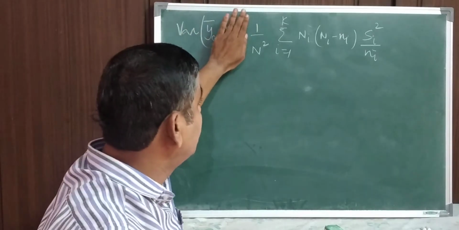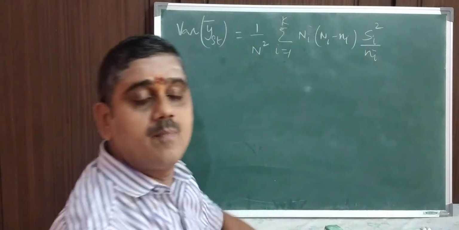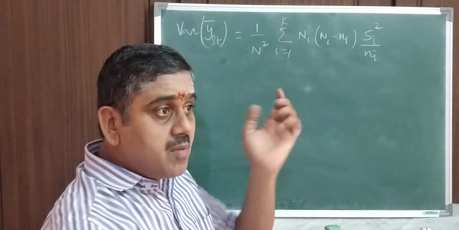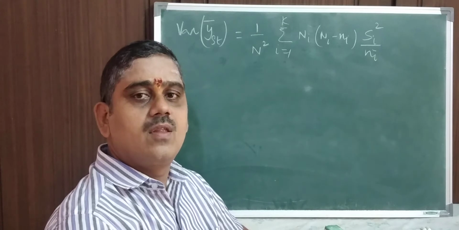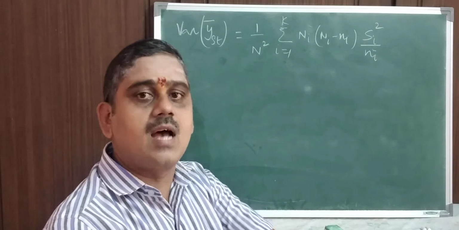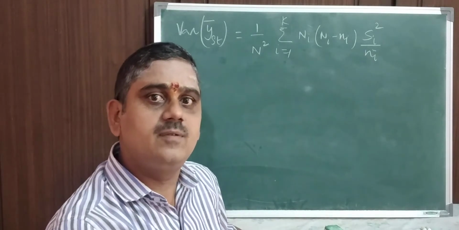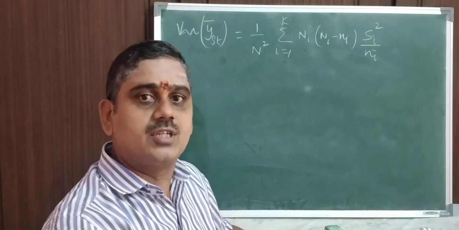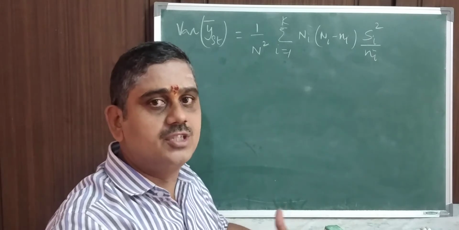Let us consider this a function: 1 by N square, summation i equal to 1 to k, Ni into (Ni minus ni) into Si square by ni. It is to be minimized subject to the condition for fixed sample size n, in the sense that fixing the sample size n is one kind of condition we have to consider.